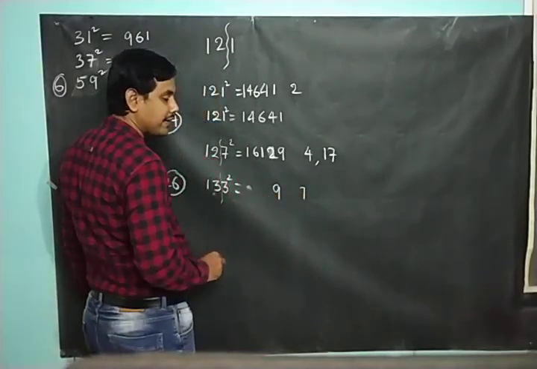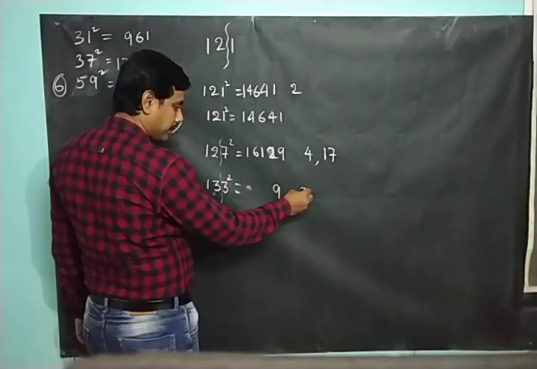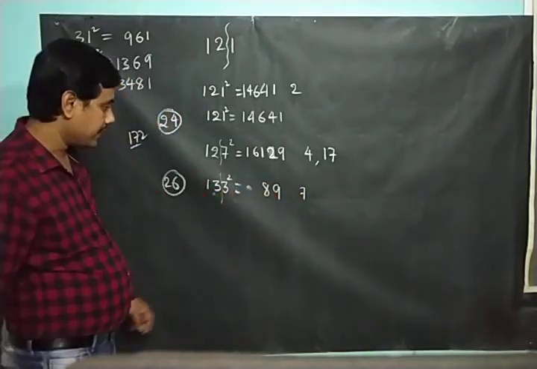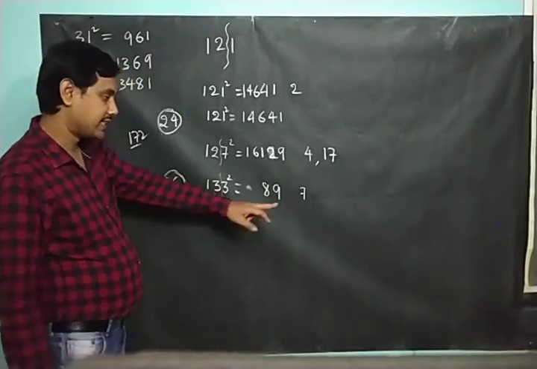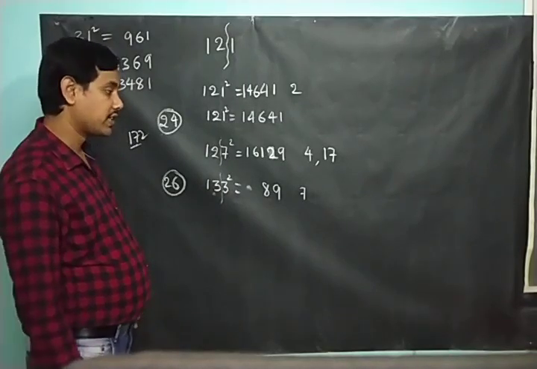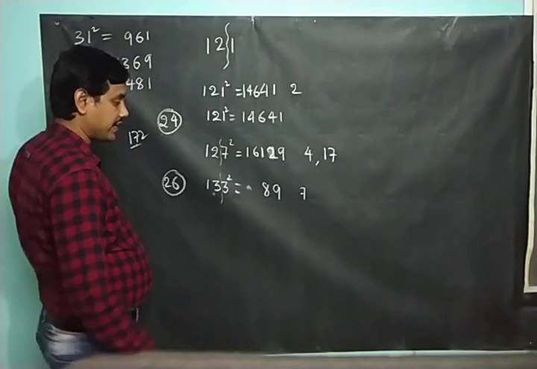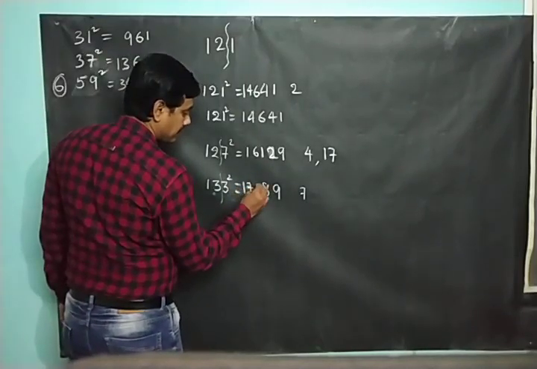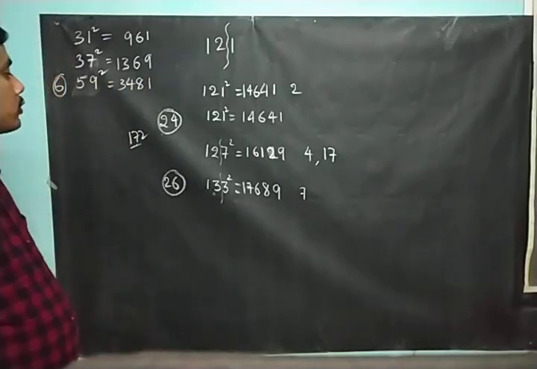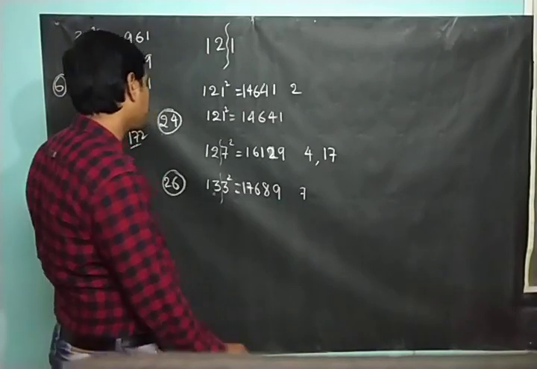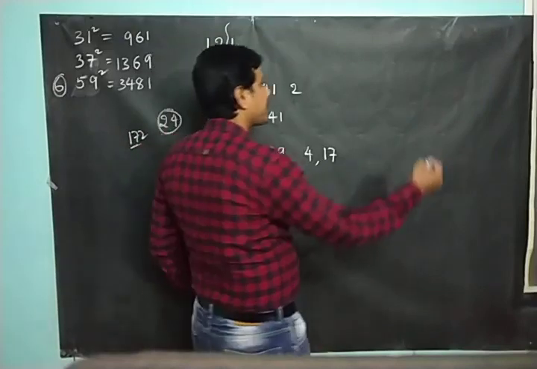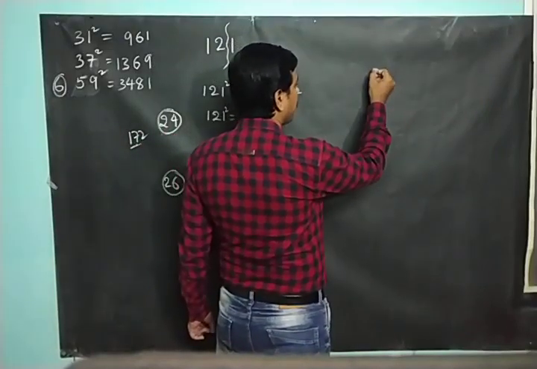78 plus 9, sorry, 78: 7 carry, 8 here. 3 square is 9, 3 into 26 is 78, so 7 carry, 8. So what is 13 square? 169. 169 plus 7 is 176. So the answer here is 17689. So this is how you can take the square of any number. The only thing you should remember is the multiplier. Now with these basic examples, try out the value for this.